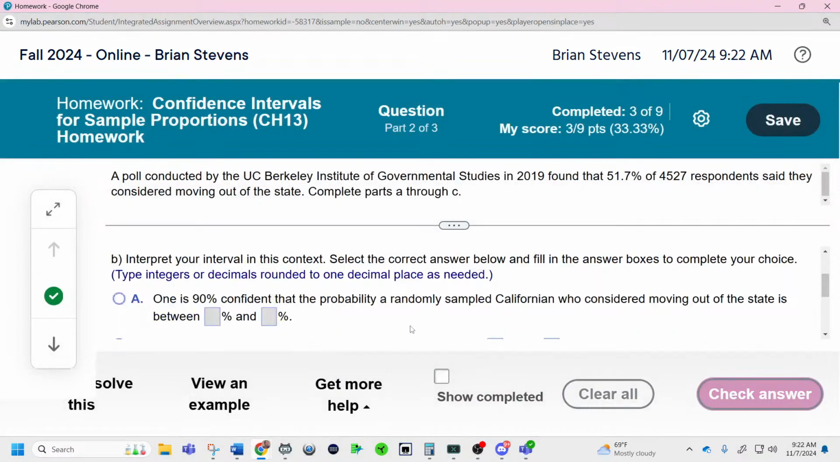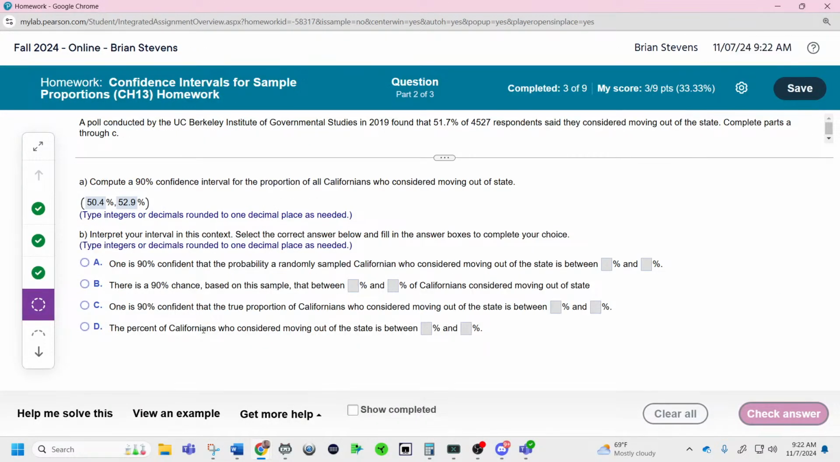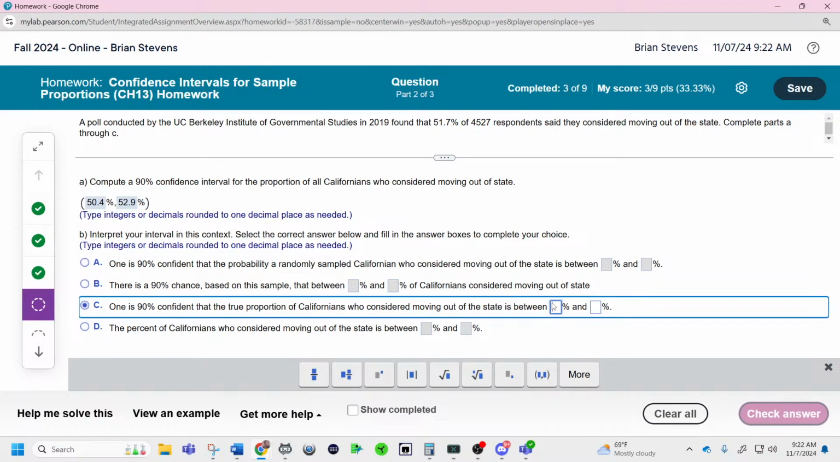I remembered it. I am 90% confident that the true proportion of people who plan to move from California is contained in the interval right here. Remember, try to write this on your own. I am 90% confident that the true proportion of people who plan to move from California is contained in the interval